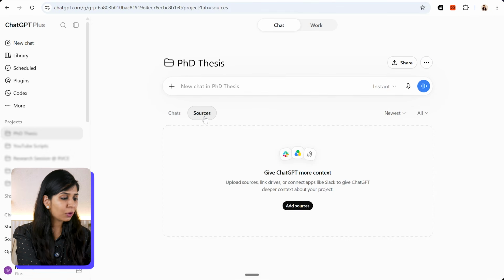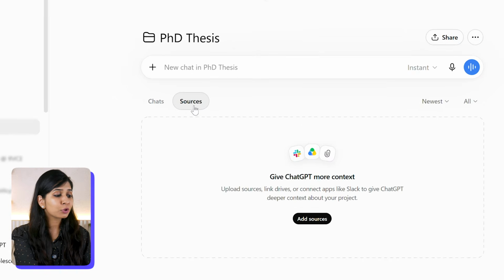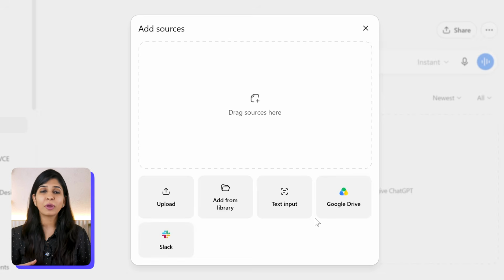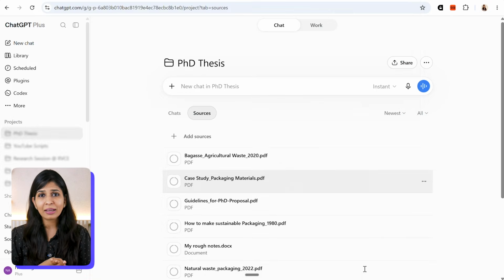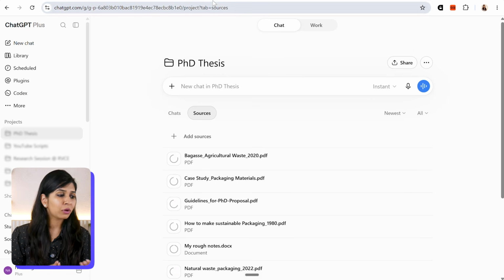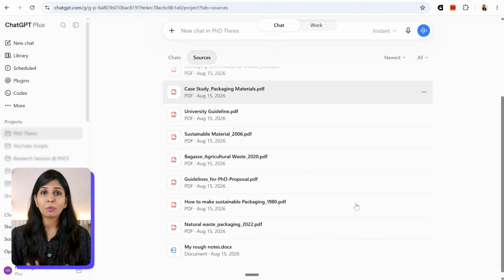And now if you see, once my project is created, there is an option of sources. And this is where I can add all the relevant files. So I can add my research papers, any rough notes, any university guidelines, or any other thing that I want ChatGPT to remember about my thesis.